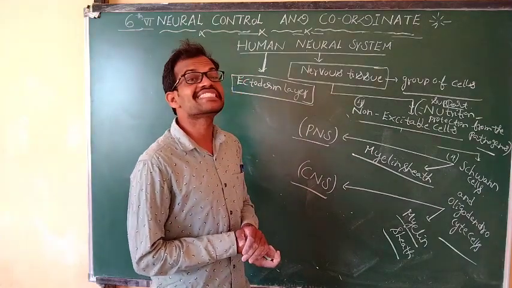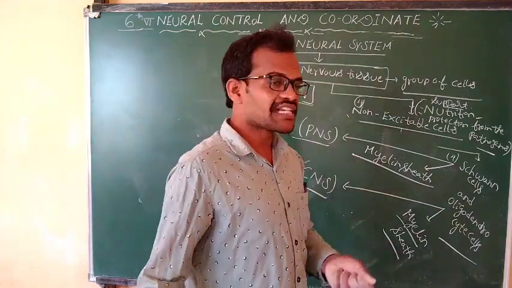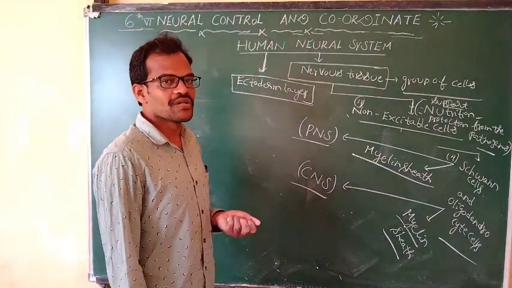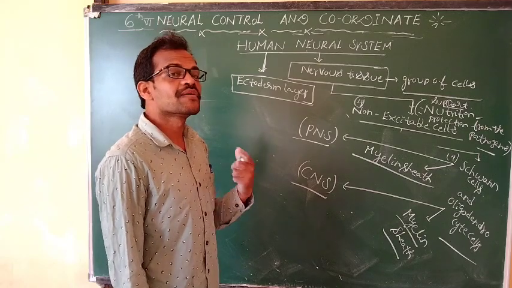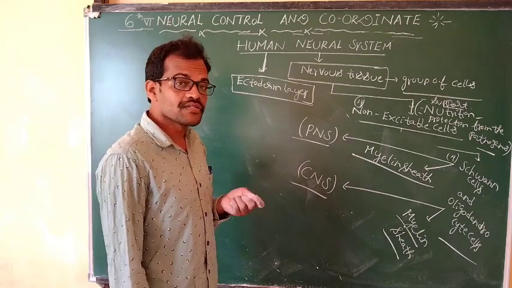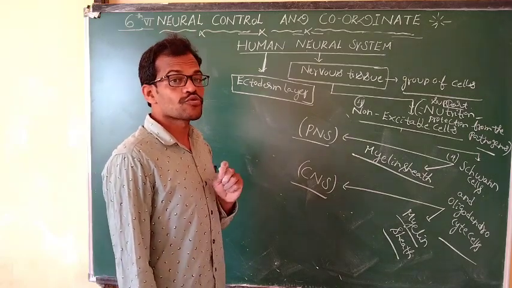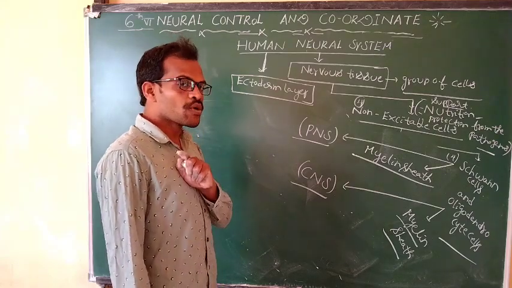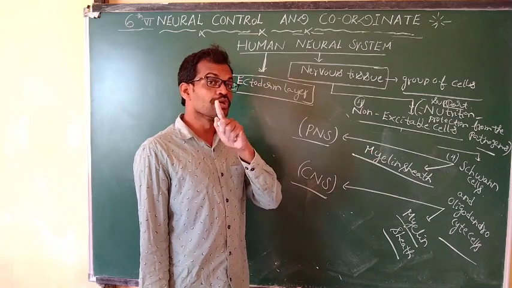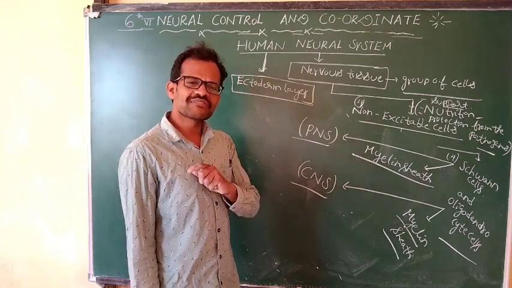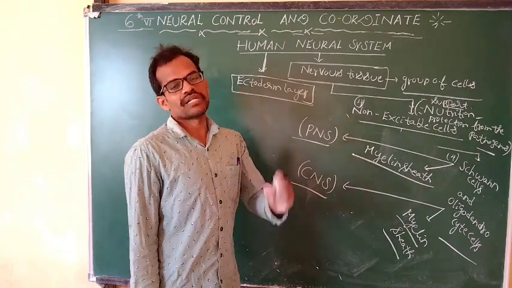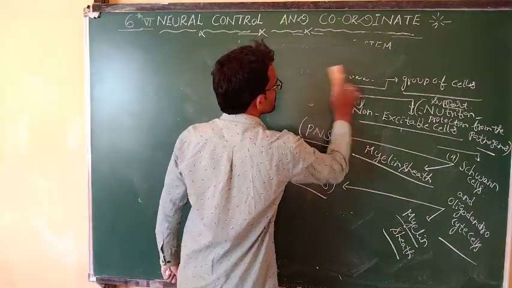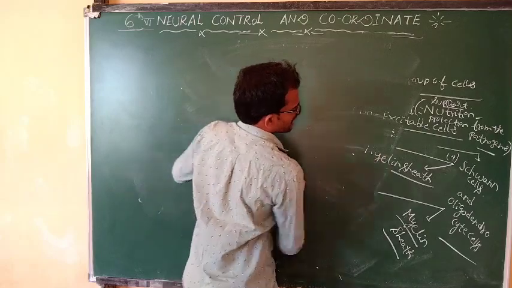These are the non-excitable cells, present in the brain and spinal cord. They are not excitable and do not respond, but they participate in nutrition, protection from pathogens, and supporting the neurons. Only the microglial cells originate from the mesoderm. The remaining entire neural system originates from the ectoderm layer.